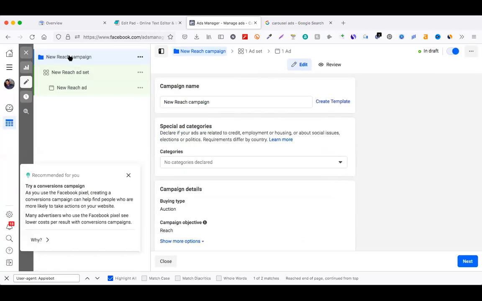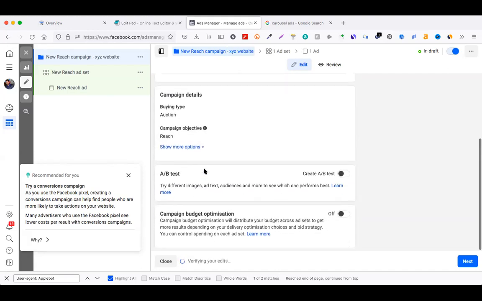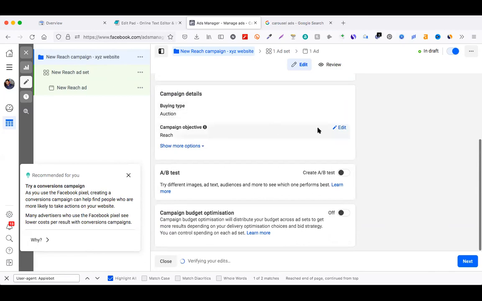Now see here, there are three levels. First is campaign, second is ad set. Facebook calls it ad set. In Google we had ad group. And the third level is advertisement. Right here you can give a name, any XYZ website. Come down. You can change it from here as well.